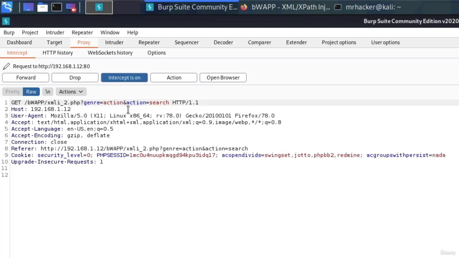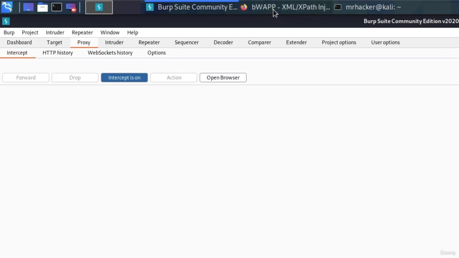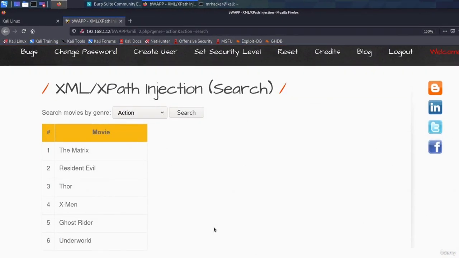And instead of sending action, let's delete the last three letters and just leave it on act. If we forward this, go back, it does actually load the action movies. So it can determine that we meant to search for action movies just by looking at the first three letters that we specified from the genre name.